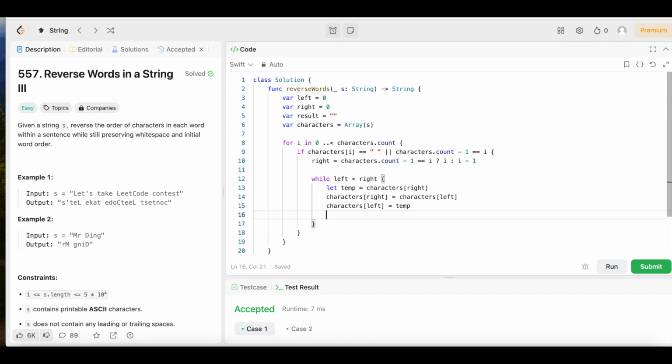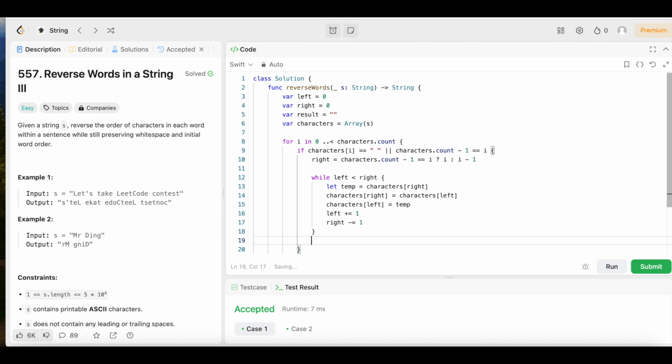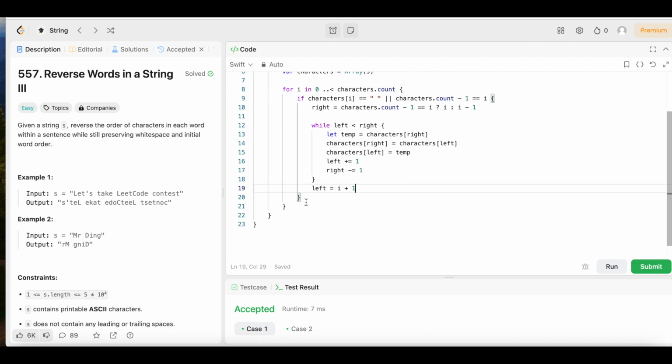Then we're going to come down here and we're going to say left. We're going to increment left, say left plus equals 1. And we're going to decrement right. We're going to say right minus equals 1. Then we're going to come down here outside of the while loop. We're going to say left equals I plus 1. Then we're going to come down here and we're just going to say return. We got to turn it back into a string because right now it's an array. And we're going to say return, open up the parentheses, characters.